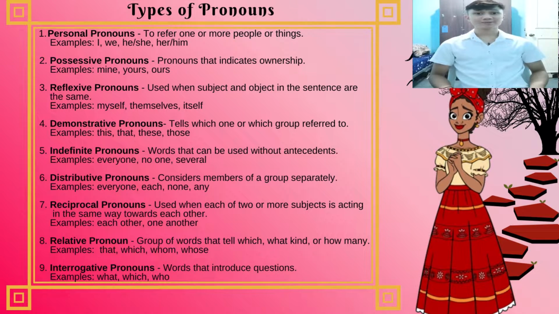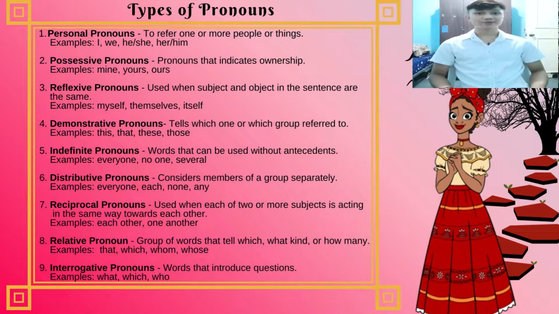Indefinite pronouns are words that can be used without antecedents. Examples: everyone, no one, and several. Next is distributive pronouns. These consider members of a group separately. Examples: everyone, each, none, and any. Next is reciprocal pronouns. They are used when each of 2 or more subjects is acting in the same way towards each other. For example, each other or one another.